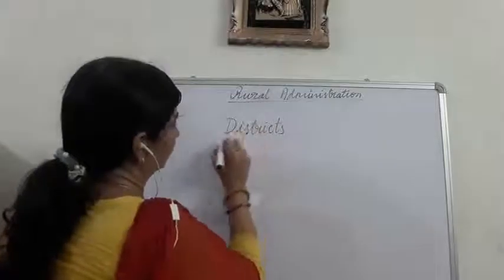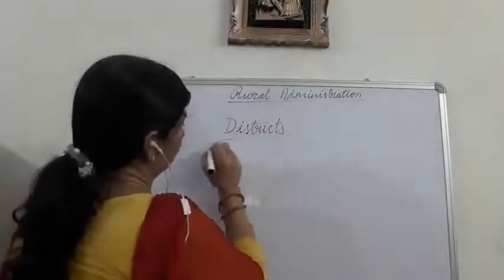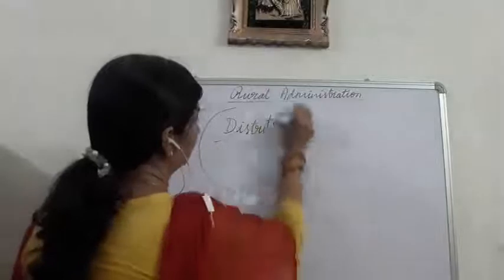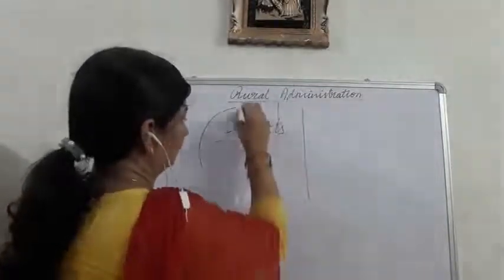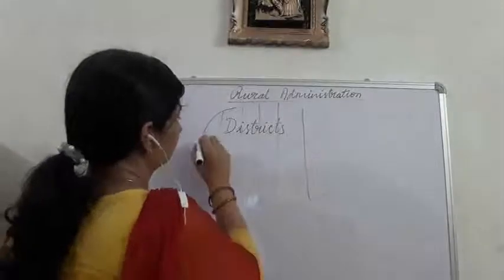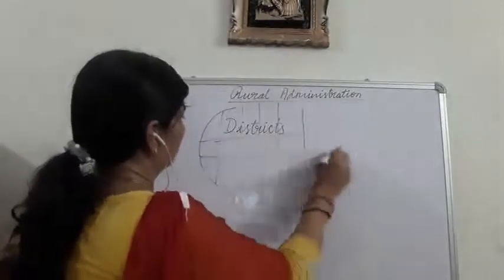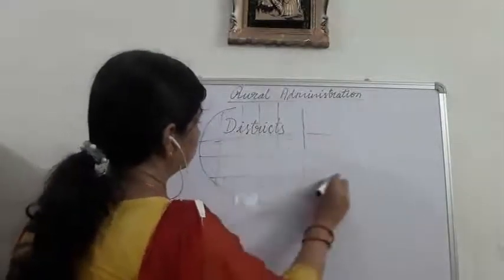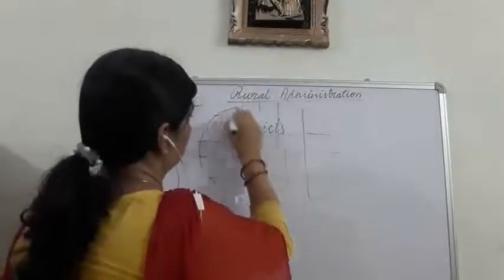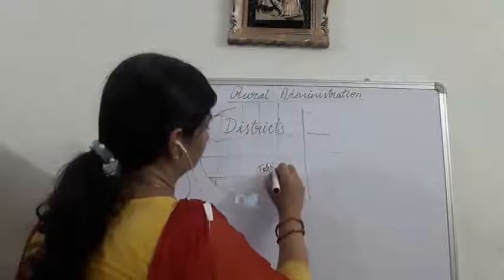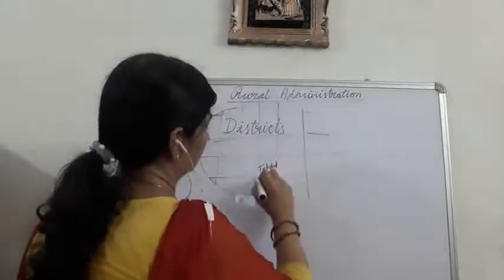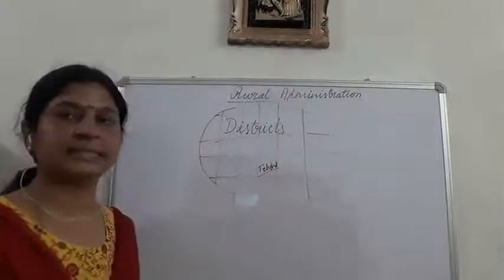districts have been subdivided. A district is divided into many small parts. And all these parts are called tehsils.